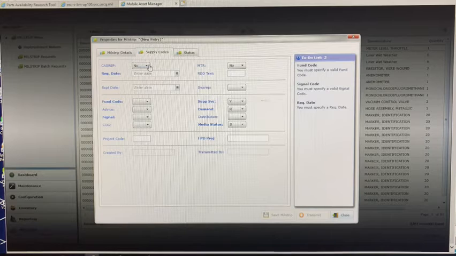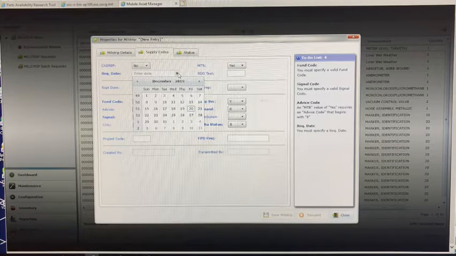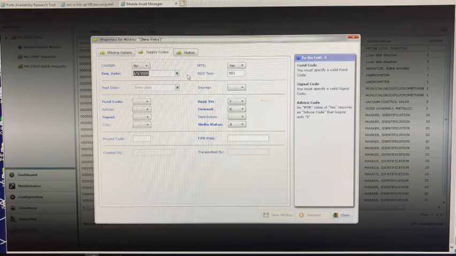If applicable, check the CASREP box. This will cause the document number to be created with a W serial number and make RDD a mandatory entry. Check the MTR box for mandatory turn-in repairable. For required date, you can manually enter the date or select it from the drop-down menu. This is the date the part is needed by.